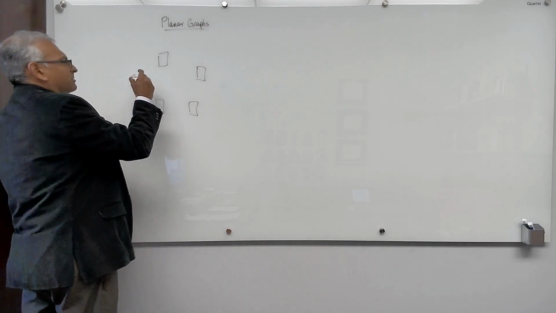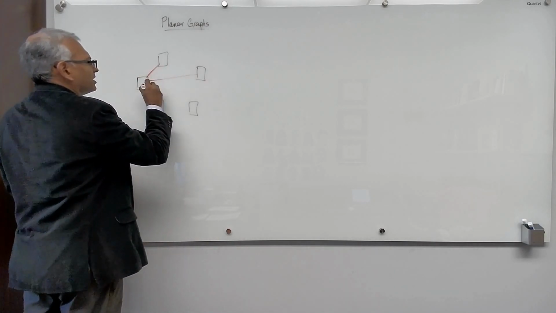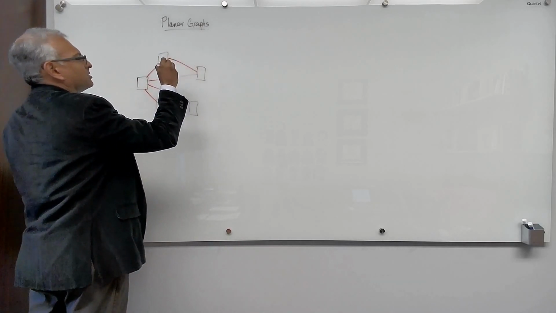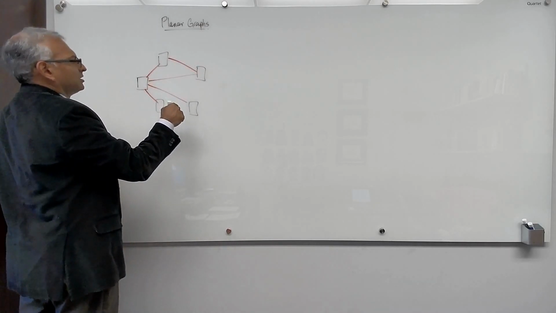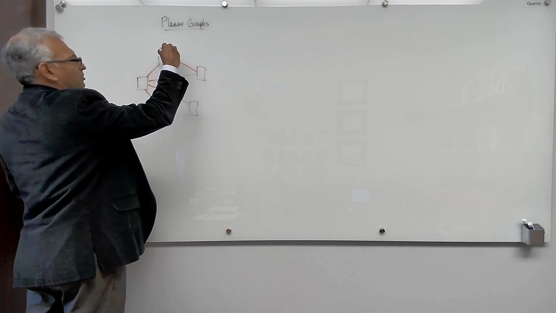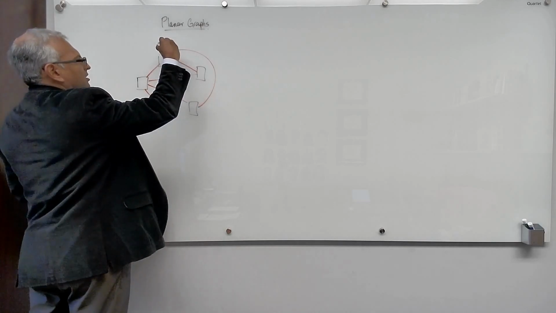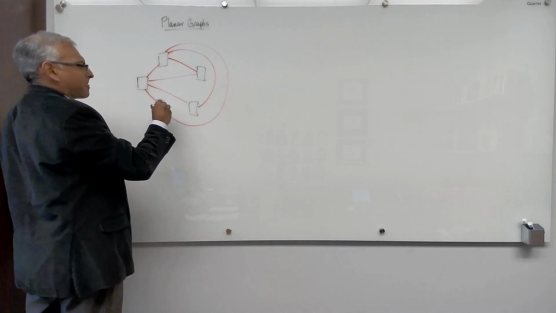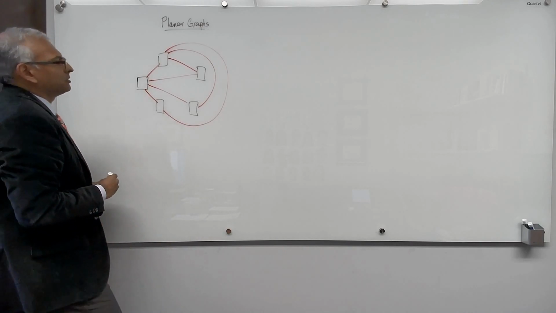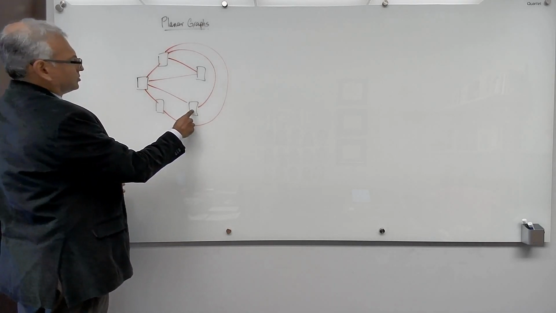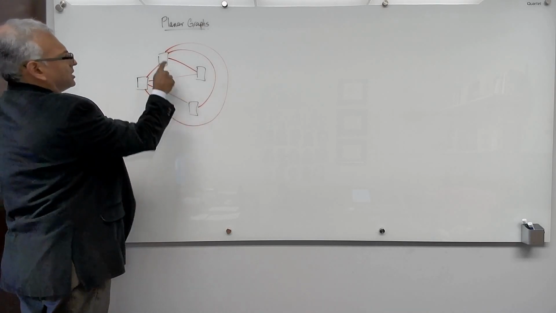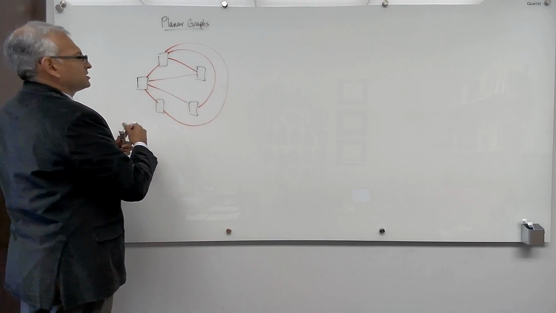So this guy must connect to all the other ones. This guy must connect to all the other ones. But now that I've connected here and here, I need to connect to these two. I cannot go through, so I must go round. So for example, I can go this way and I can go this way. So I've connected round. And now this guy has connected to this guy and that guy, and needs to connect to these two, but that's easy.